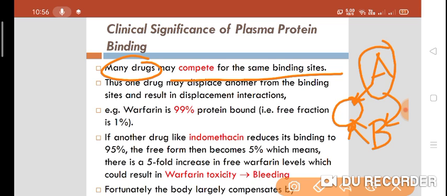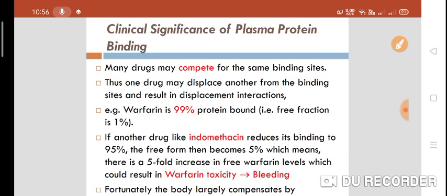If drug A has higher affinity, drug A will displace drug B because drug A has higher affinity, right?